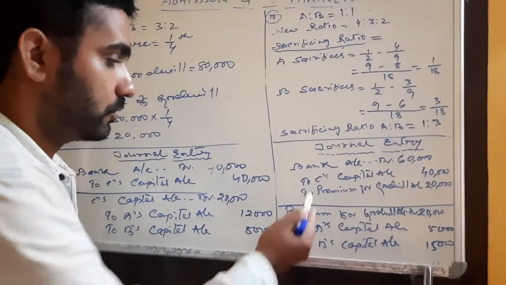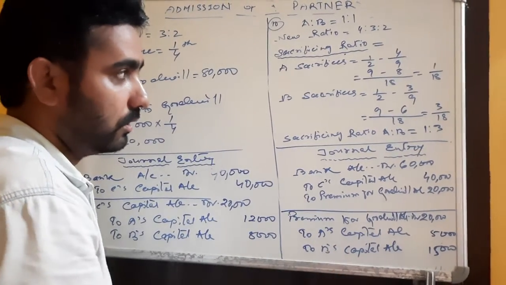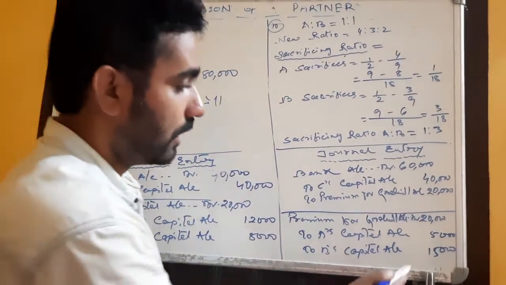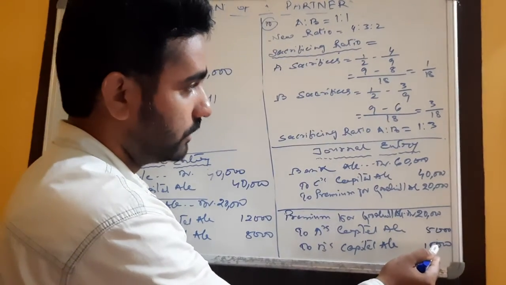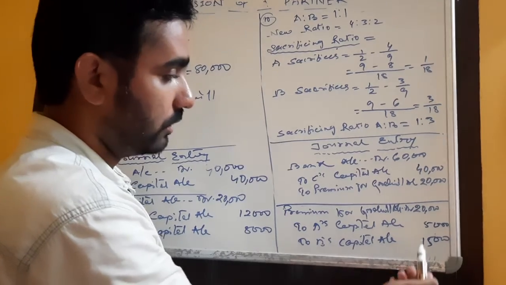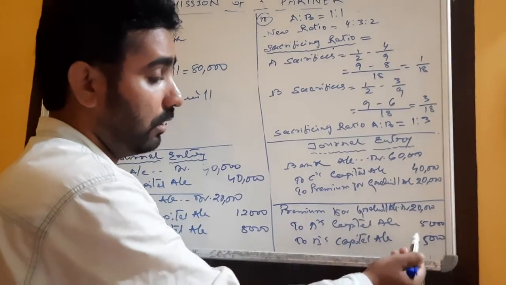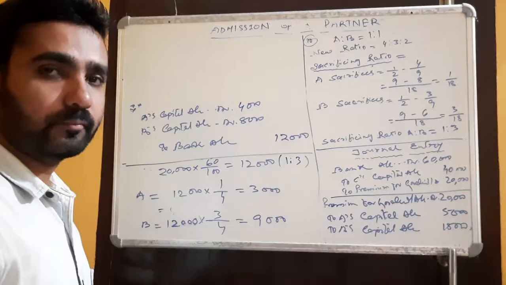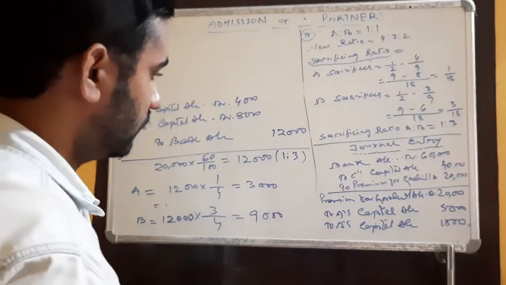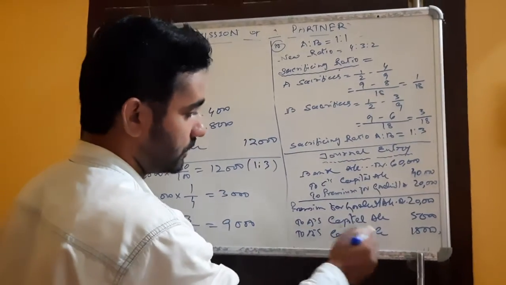And then that 20,000 we need to transfer into the partners' capital accounts. So what will we write? The opposite entry. Premium for goodwill account debit to A's capital account and to B's capital account. And that also, I have divided in the sacrificing ratio, that is 1:3. If we calculate that in the ratio, A will get 5,000 and B will get 15,000. Then one more transaction is left.